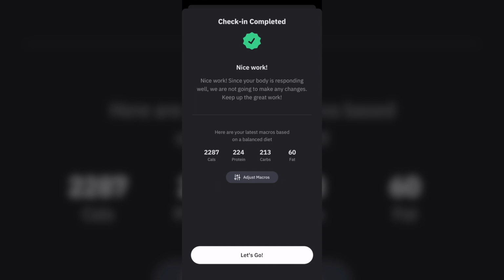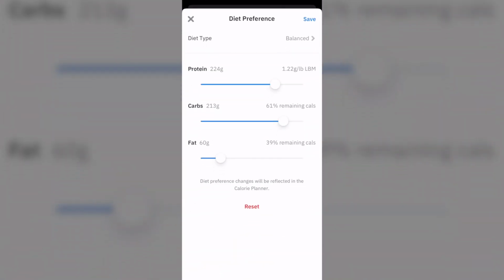And this will give you an update and let you know how you're doing, and then it will show you your updated macros. And you will have the opportunity to adjust these macros if you want. If you want more fat for this week or whatever, you can hit adjust macros and adjust those right there. These are the macros it's recommending me to follow for this coming week, so I'm going to do that and then check in next week and see where I end up.